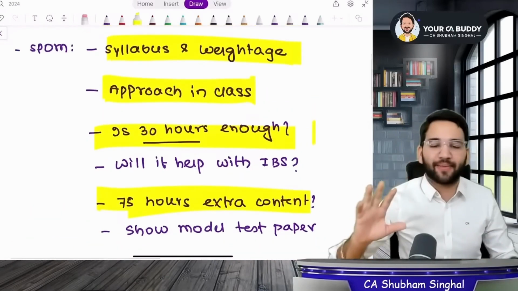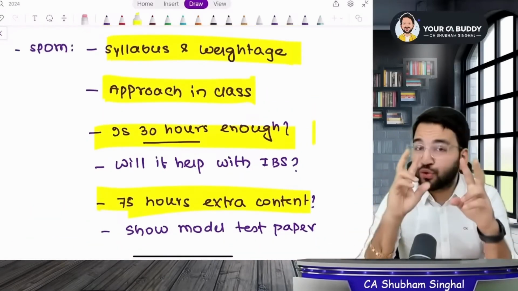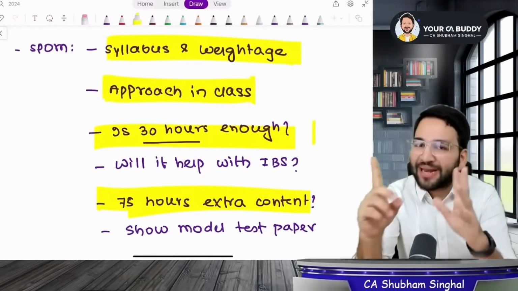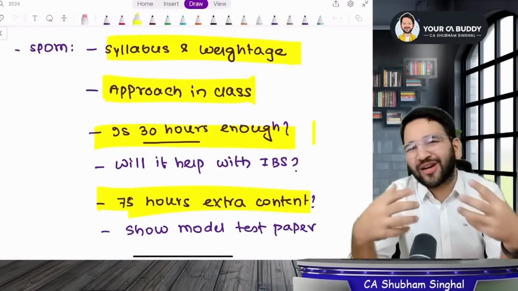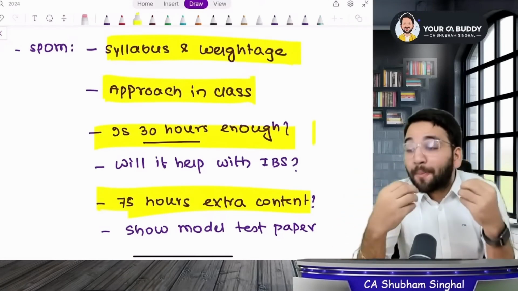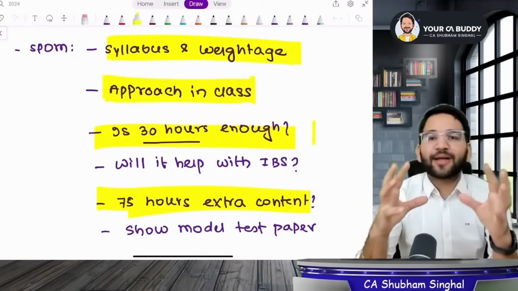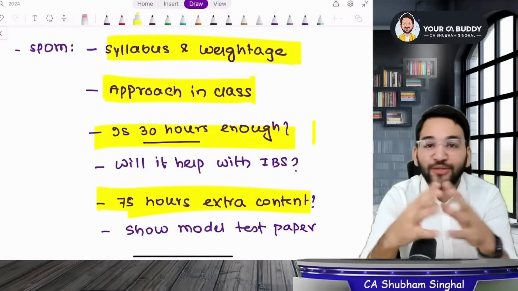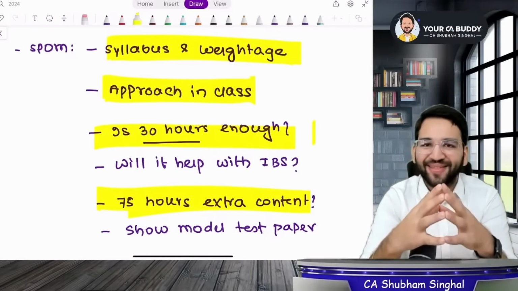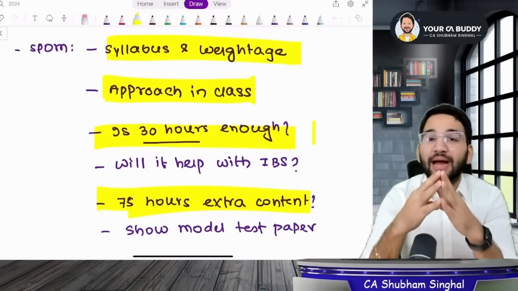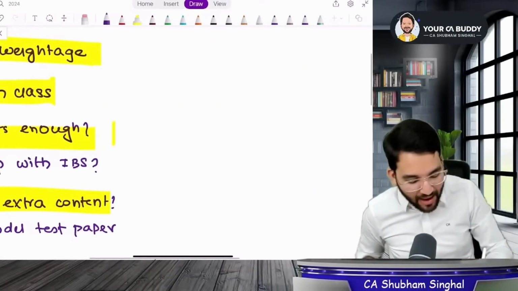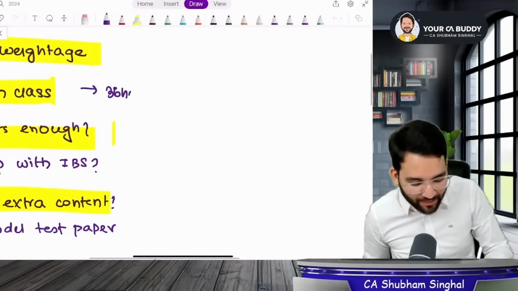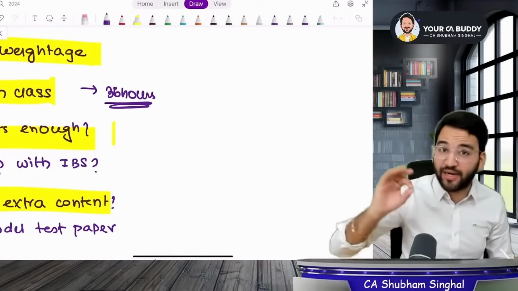There are 2 types of students, those who have already studied and those who are studying for the first time. For those who have already studied, it will feel like we are going slow. But the students who are studying for the first time, you have to give me a little more time. I have calculated today that I will complete your entire syllabus in 36 hours. I planned it accordingly so that you will be able to learn easily and with clear justification of every topic.